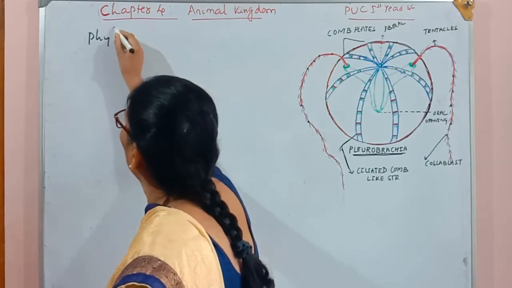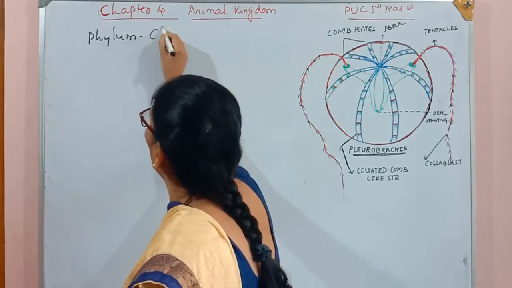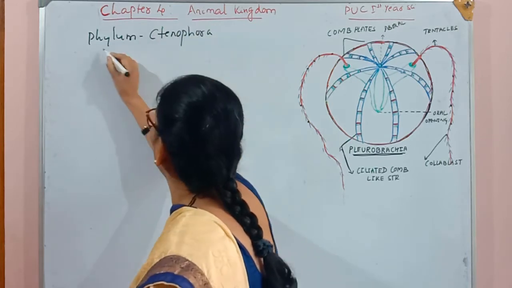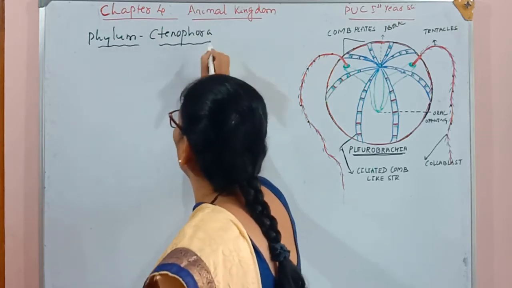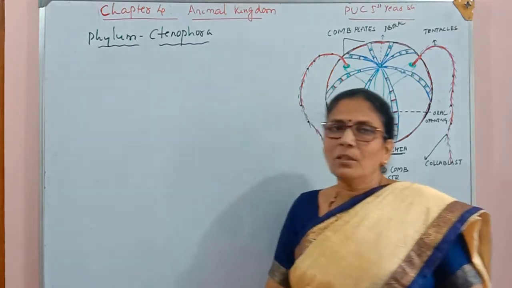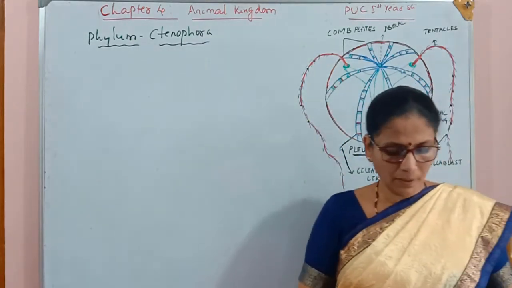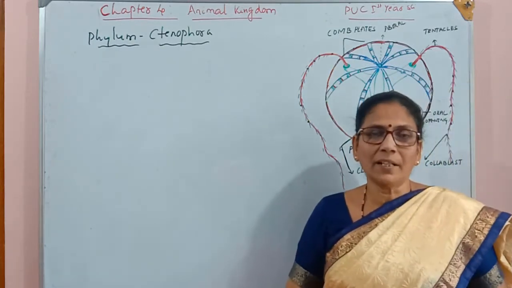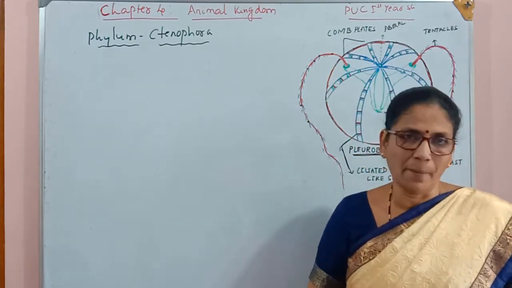Phylum Ctenophora. So phylum Ctenophora, earlier it was in the group Coelenterata along with Cnidaria.